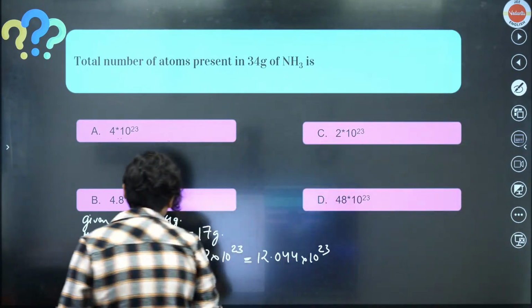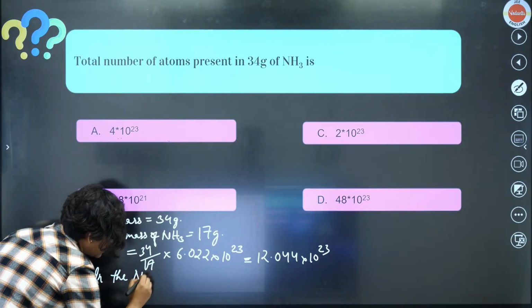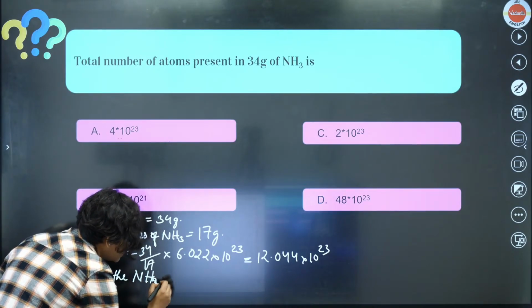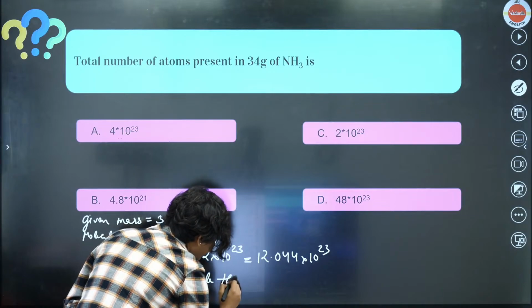Now, in the NH3 molecule, there are 4 atoms.